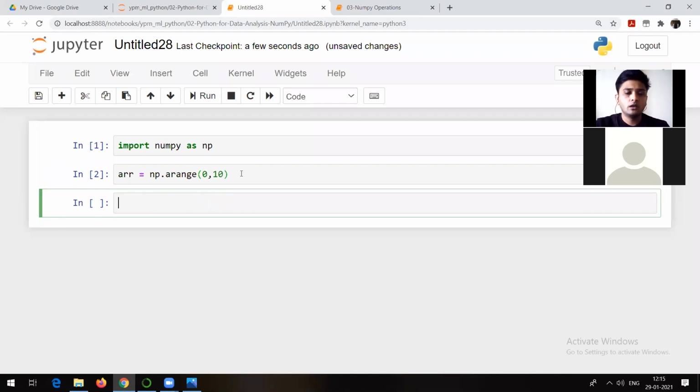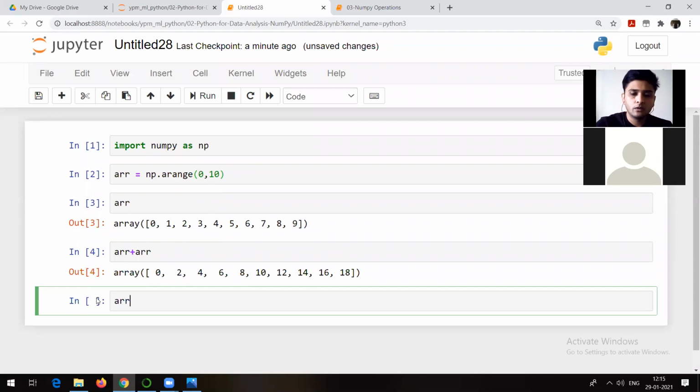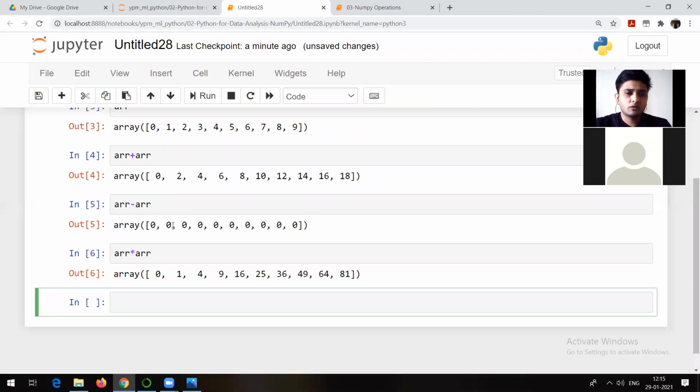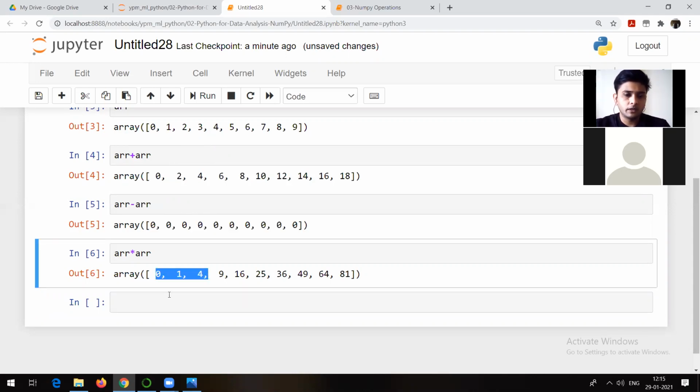So let me run it. This is how your arr looks. What is shown here in these notes are different operations. So I mean to say you can do addition and subtraction on an array. This one also is possible, because what's going to happen is 0 plus 0, 1 plus 1, 2 plus 2, and so on. You are going to get this particular result. Same number minus same number, obviously you are going to get 0. This is nothing but multiplication, right?